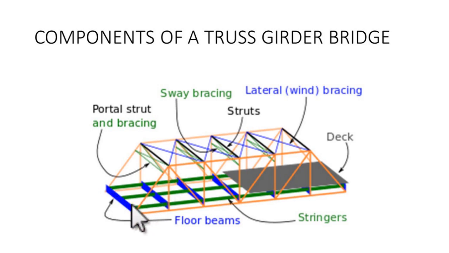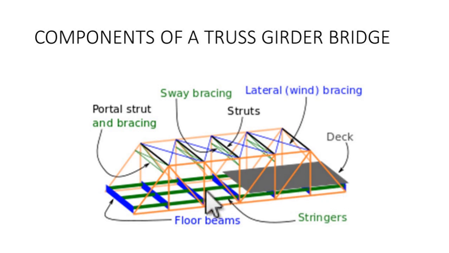So this truss is supported on these beams which are parallel to the longitudinal direction of the bridge. Okay, these beams are called stringer beams. And under the stringer beams, we'll have cross beams. Okay, so these cross beams and the stringer beams together constitute the floor system or the deck of the bridge.